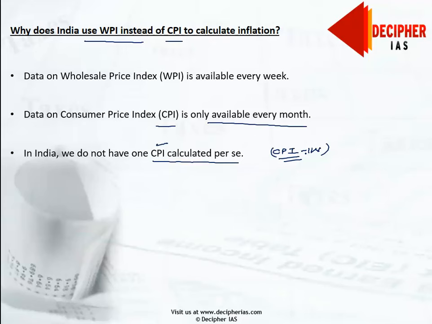Thus, the argument is that there is no one CPI value, so we cannot use such values, since they are not one, for decision making either by the RBI or for that matter by the government of India. So, according to our policy makers or the decision makers at RBI and elsewhere, it seems that WPI has a broader coverage compared to all the CPIs.